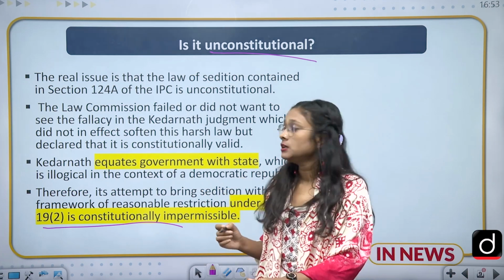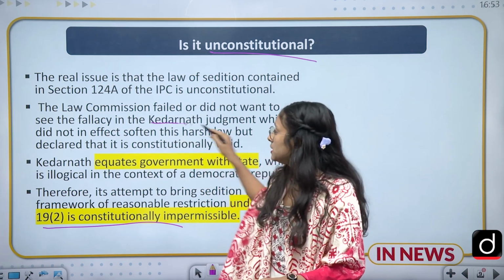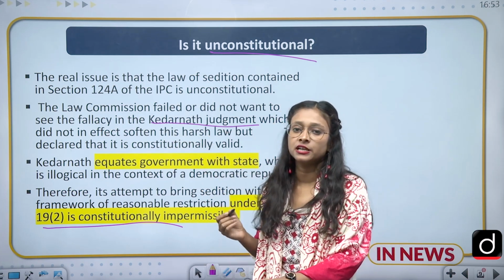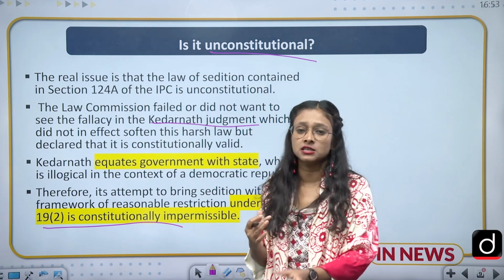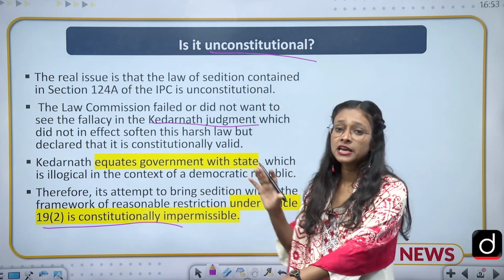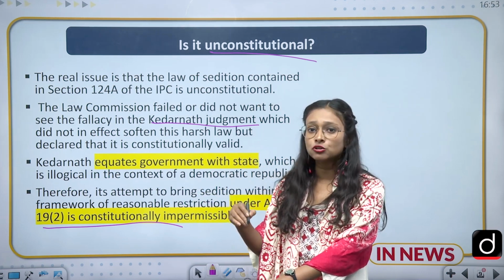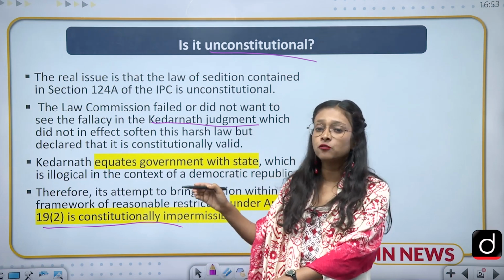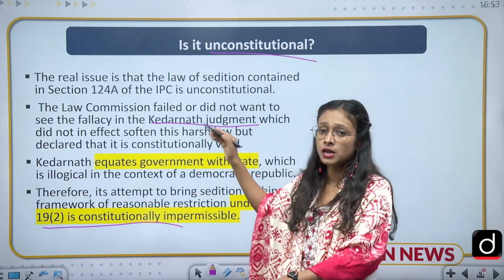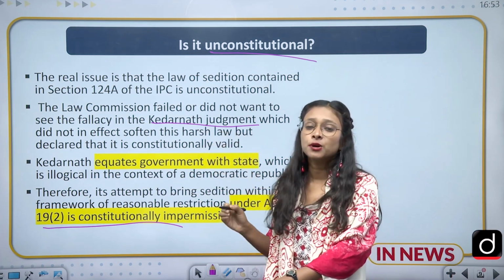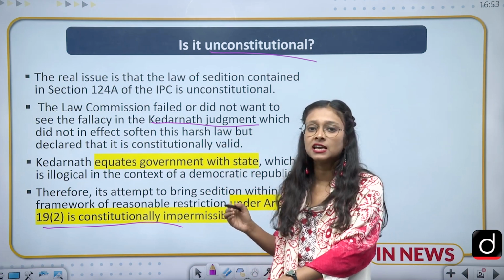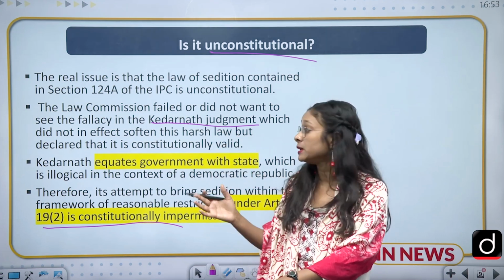The second is that in the Kedarnath judgment, the judiciary highlighted that you need to show evidence that the disruption has been caused, and that should be the ideal case. Other courts were also advised to follow this Kedarnath judgment of 1962. But what is happening is that the Kedarnath judgment is not followed by many courts.